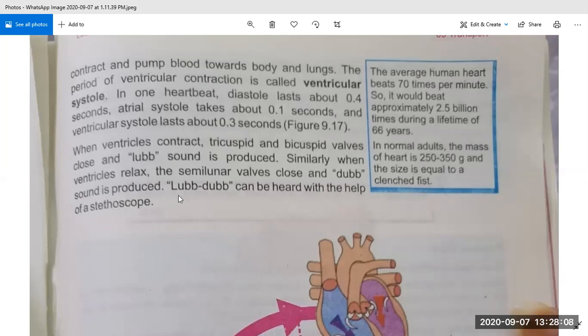So lub dub is an important short question. You have to underline it in your book. Its answer will start from here till the stethoscope. This paragraph is very important. In this topic part B, we have discussed 4 to 5 definitions. First, we discussed what is a cardiac cycle. Then we discussed the steps of the cardiac cycle. They are cardiac diastole, atrial systole, and ventricular systole.